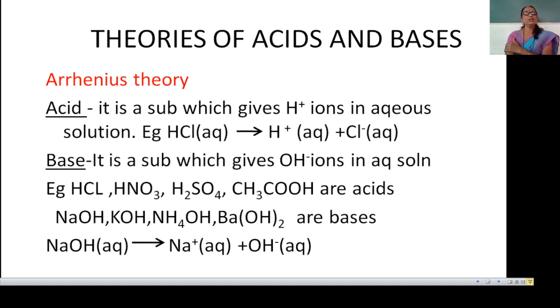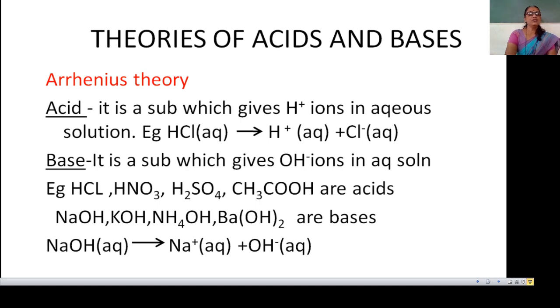For example, HCl. In aqueous solution, it gives H plus ions and Cl minus ions. As it gives H plus ions, it is an acid. Then base. A base is a substance which gives OH minus ions in aqueous solution. Base gives the OH minus ions and acid gives the H plus ions.